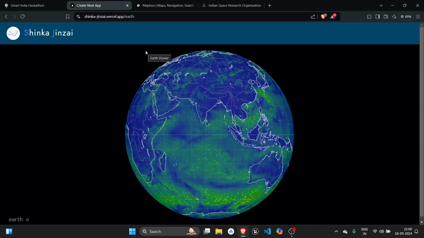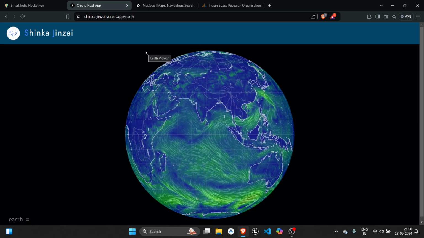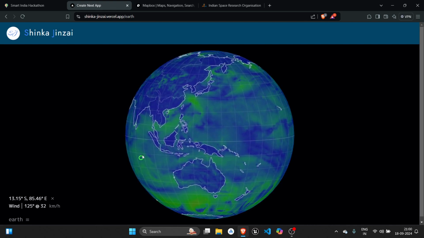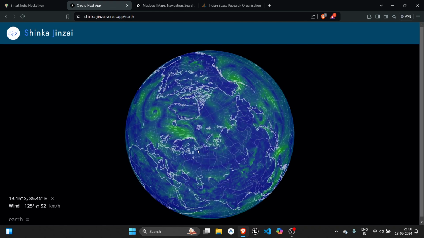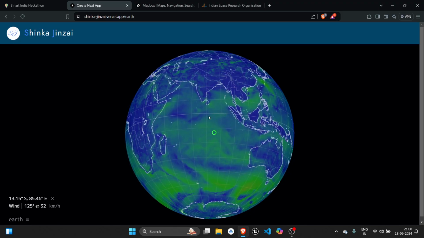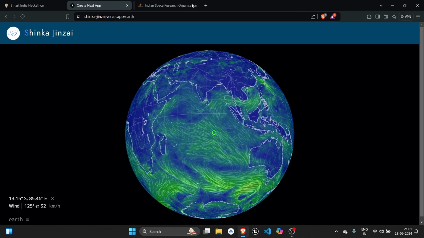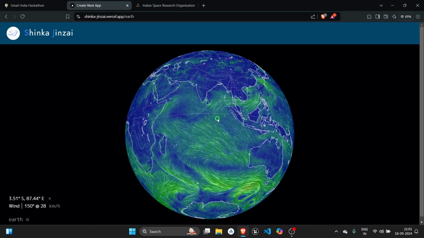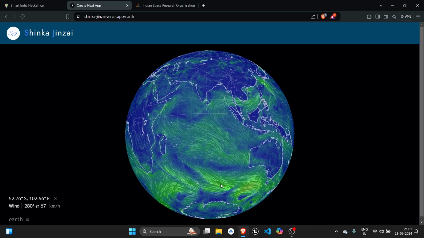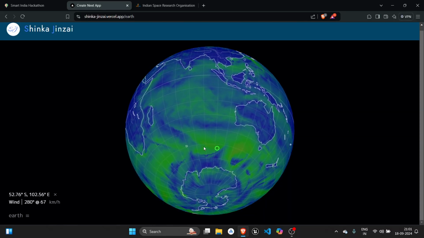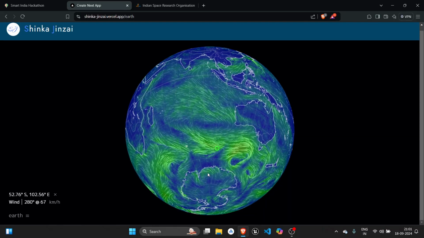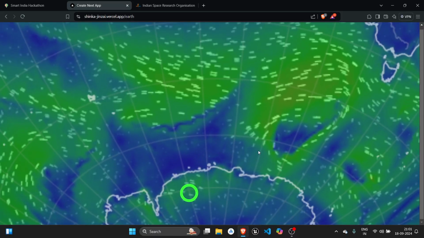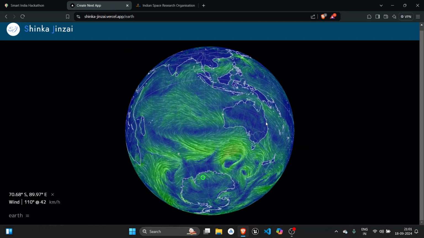And we went a step ahead and we have combined the data from various sources and we have made it into a 3D interactive globe model. This globe structure was obtained using the Mapbox API, and we apply the data layer over the map layer obtained from Mapbox API, and the data layer we are able to generate using generative AI. So let's say I want to look at this particular area in Antarctica, I can zoom in, and I can see how beautifully the wind currents are moving in this area.